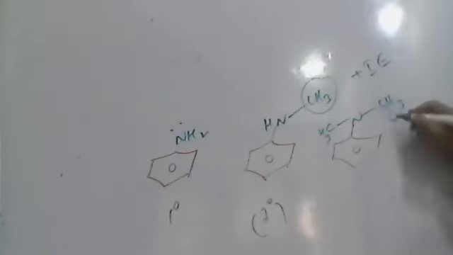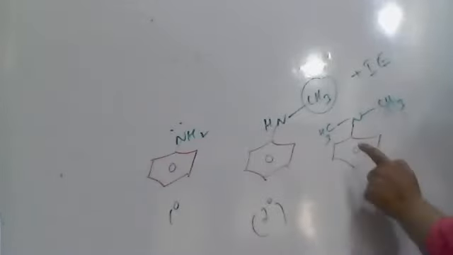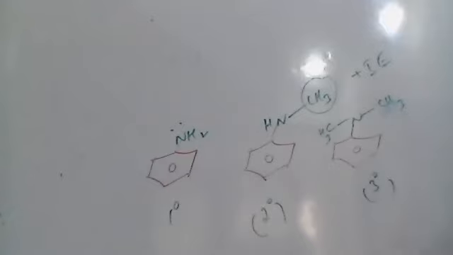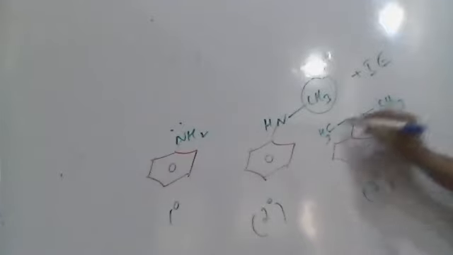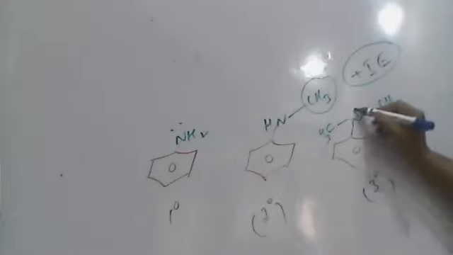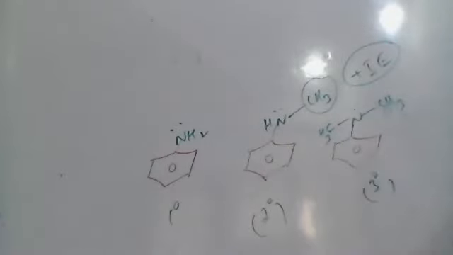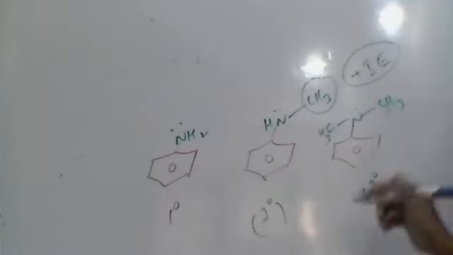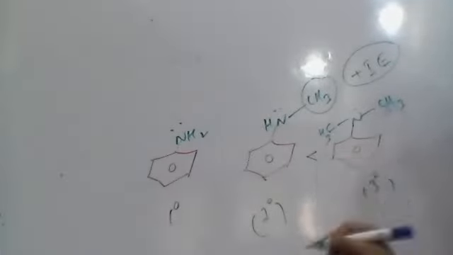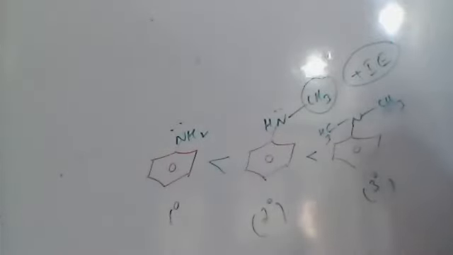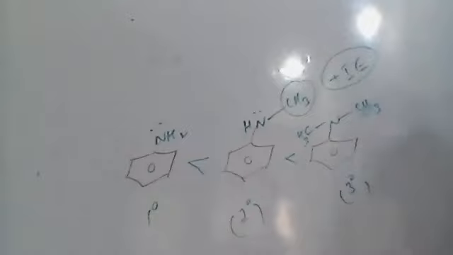Tertiary, because three carbon groups are attached to the nitrogen: 1, 2, 3. So here, these two methyl groups are adding electrons to the nitrogen. Therefore, they increase the electron density on the nitrogen of this amine. Therefore, this tertiary amine is stronger than secondary, and secondary is stronger than this primary. So this you have to learn.